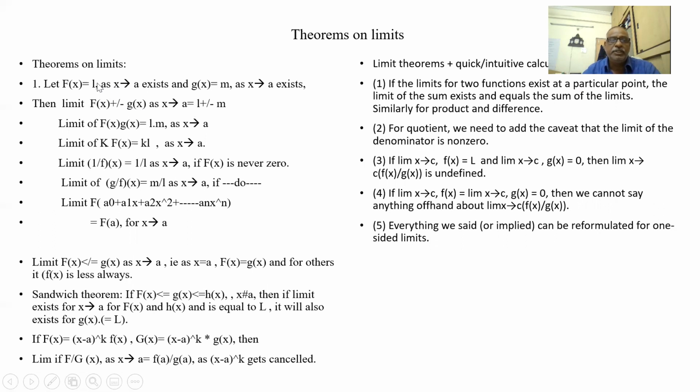That means if the limit of f of x is L and of g of x is M, it is L plus or minus M. Similarly, L into M or L by M. K into f of x is KL, and 1 by f of x is 1 by L, because the limit of 1 by f of x as x tends to a is 1 by L. So g of f of x, all are applicable.